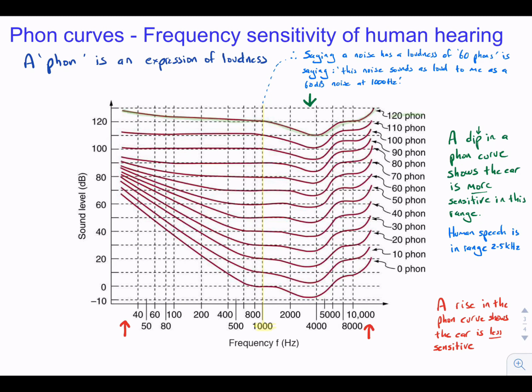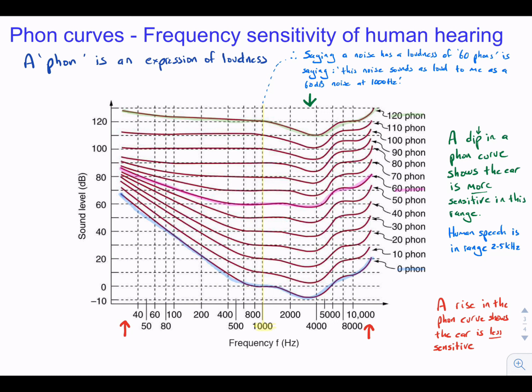If we highlight three different phon curves, say the 120, 60 and 0 phon curves, we can see that the human ear shows a big difference in the response rates to sounds at different loudnesses. The top curve here in green shows that the response to a very loud sound is quite flat or quite uniform with respect to frequency.